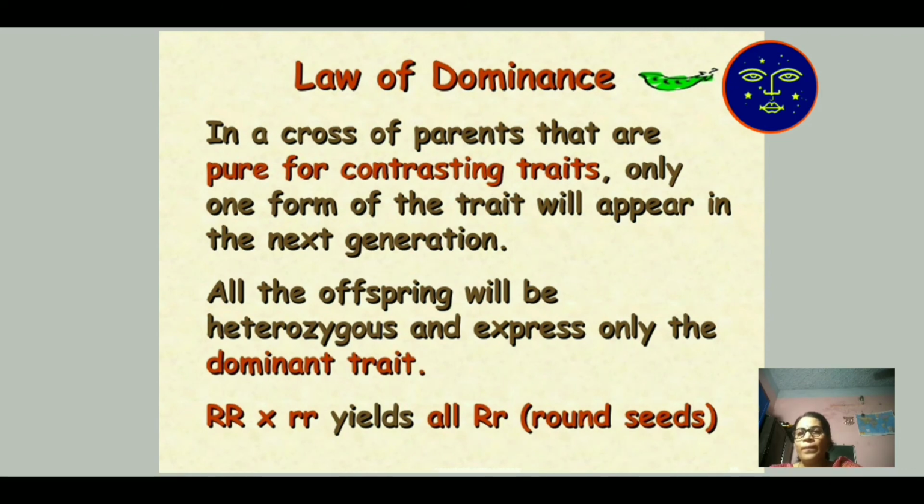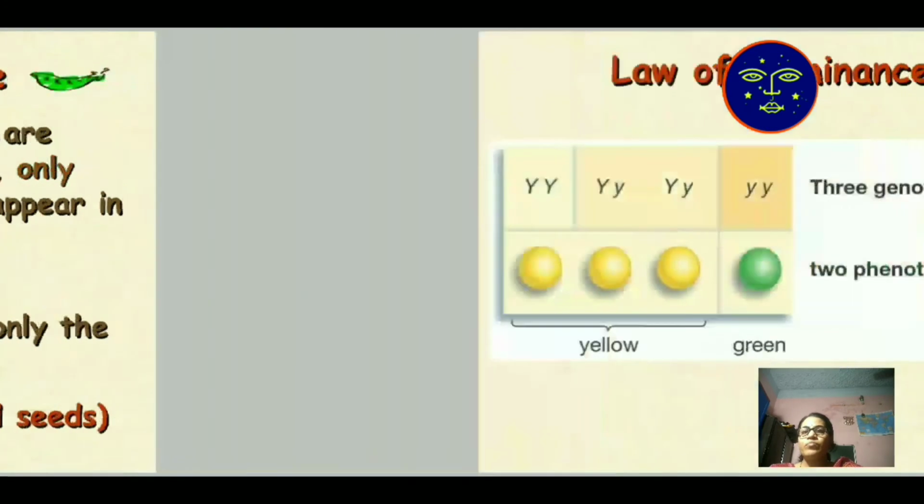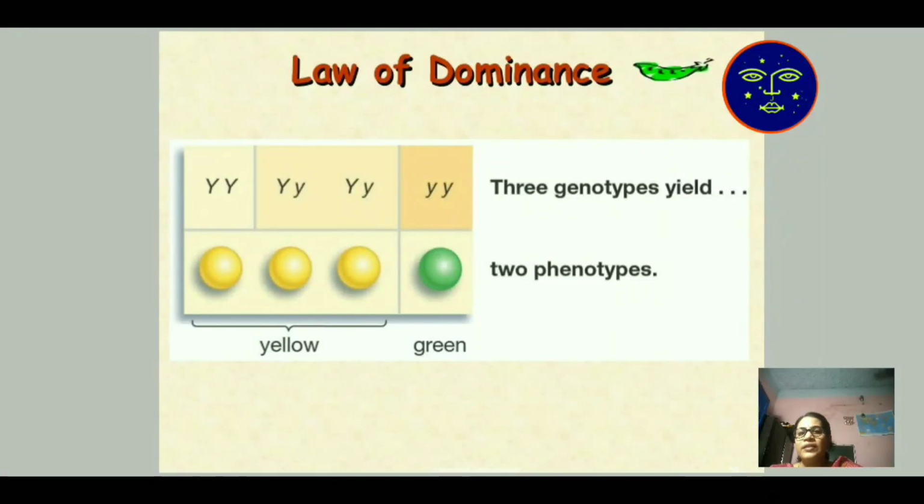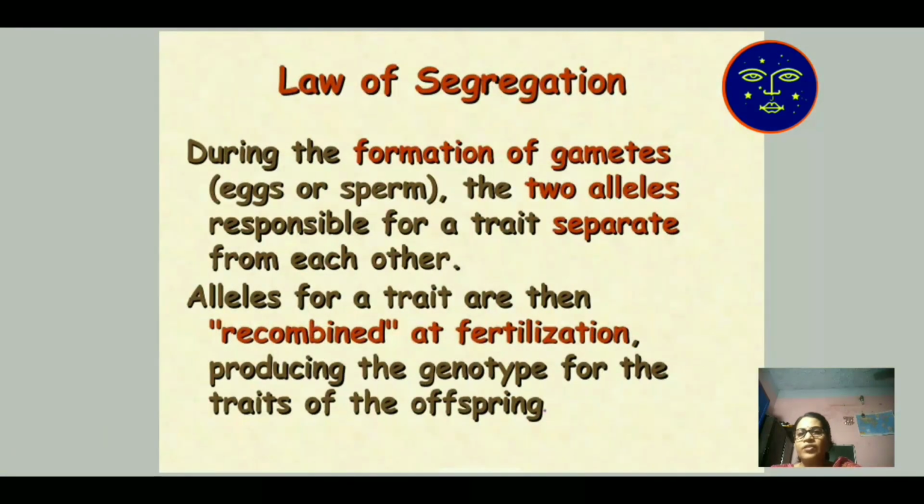In a cross of parents that are pure for contrasting traits, only one form of the trait will appear in the next generation. The dominating character is always transferred from parents to offspring. Under the law of dominance, 3 genotypes yield 2 phenotypes.